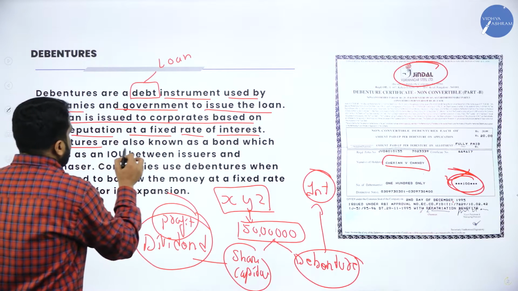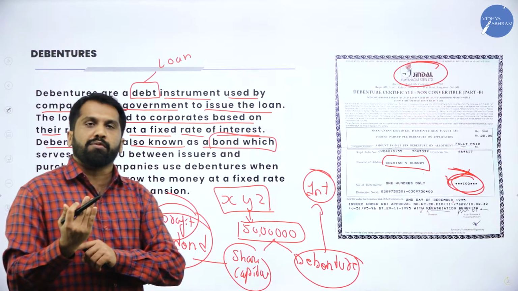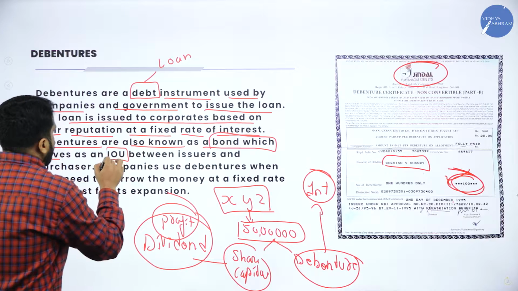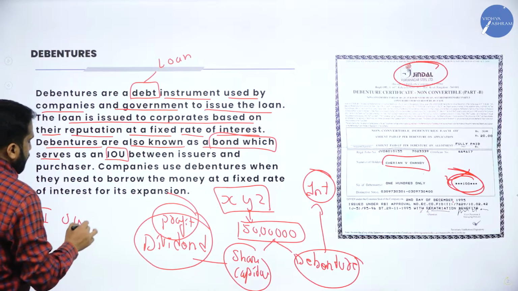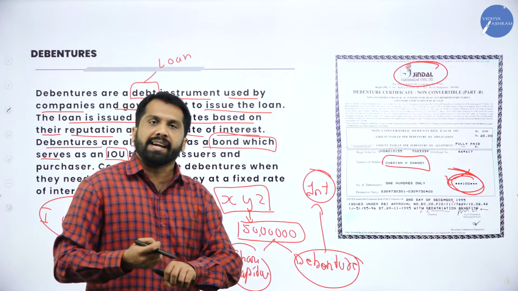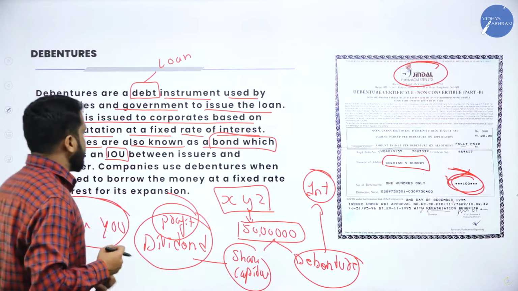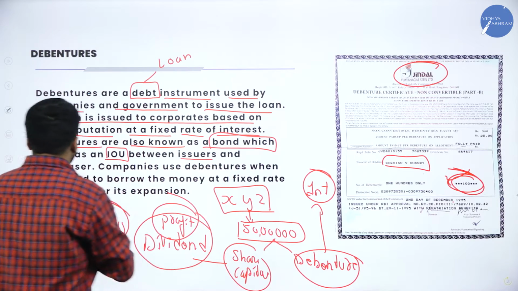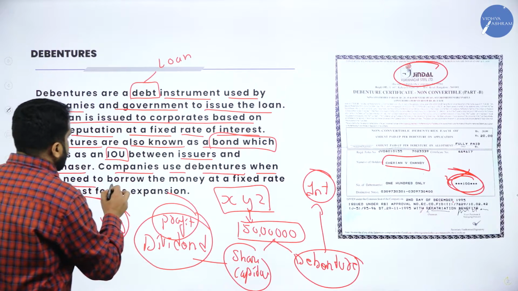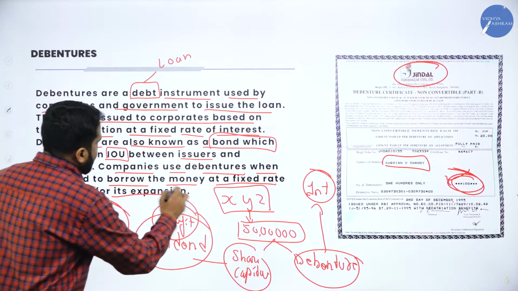Now, debentures are also known as bonds. Bond means there is a document, proof of your payment. It serves as an IOU. IOU means I have taken so much money and I have to pay it back after 5 years with interest of 8% or 10%. Between issuer and purchaser, companies use debentures when they need to borrow money at a fixed rate of interest for expansion.